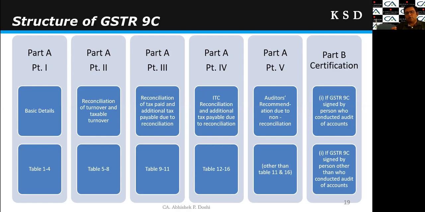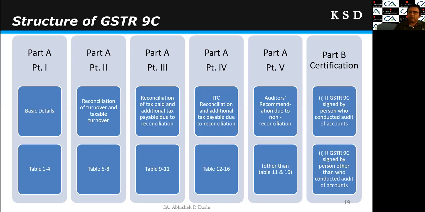Then table 12 to 16, right? It has various details regarding input tax credit and reconciliation of the input tax credit. Then part A, point 5, that is the auditor's recommendation due to non-reconciliation. So here the important words are due to non-reconciliation.